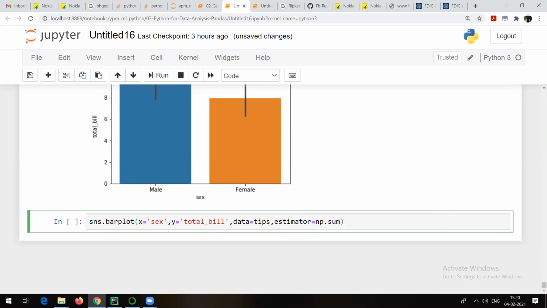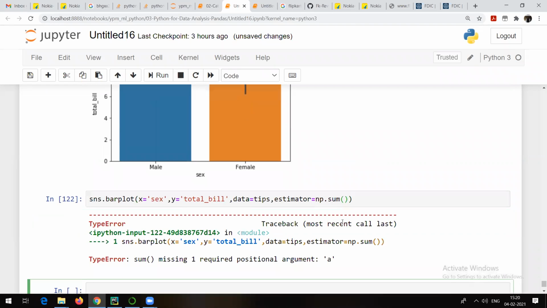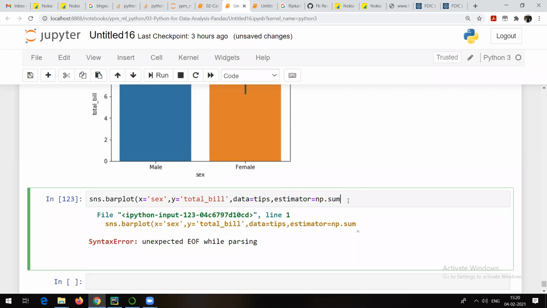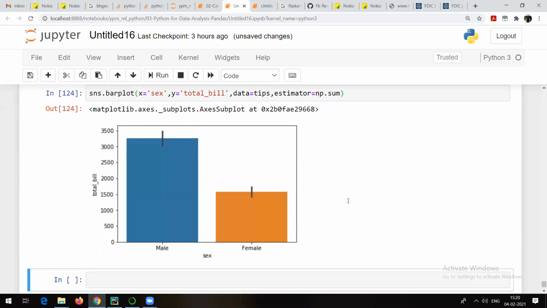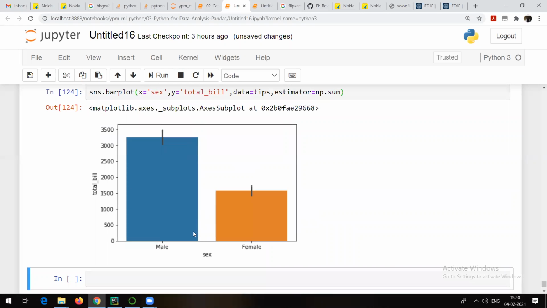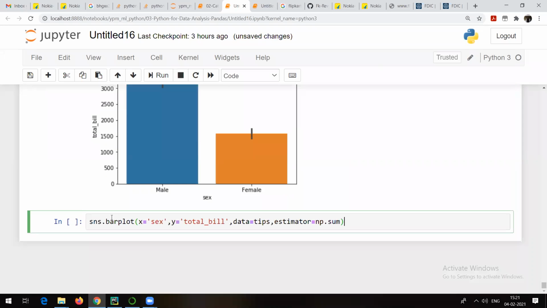So yes, here this is going to show me how many male and how many female. Let me check it. Let me complete the bracket. Now see, what it has done is it has calculated the sum of the total bill generated by male and the sum of the total bill generated by female. So you can see that the sum generated by male is more as compared to female. That's what you can interpret with the help of this particular bar plot.